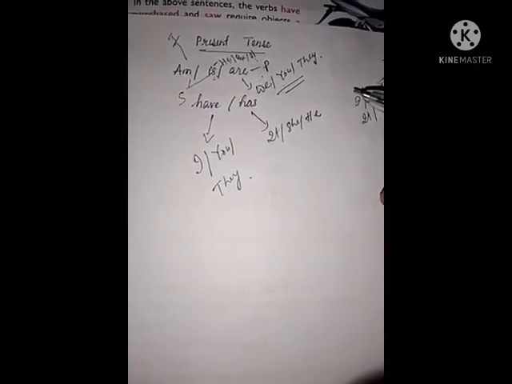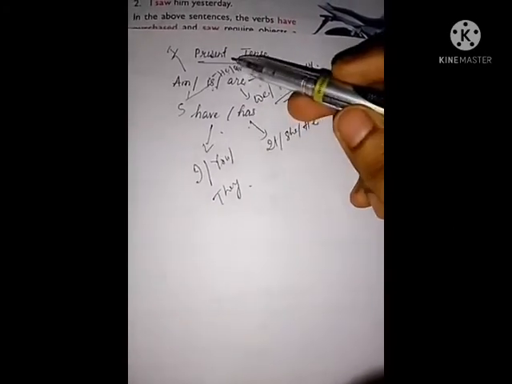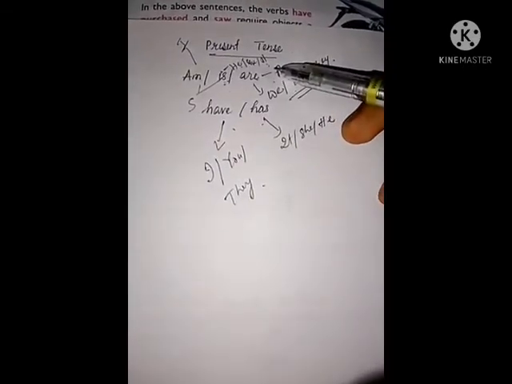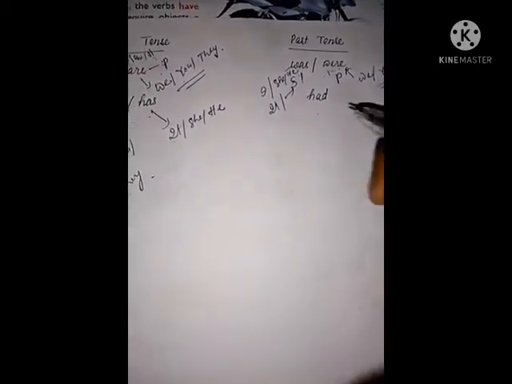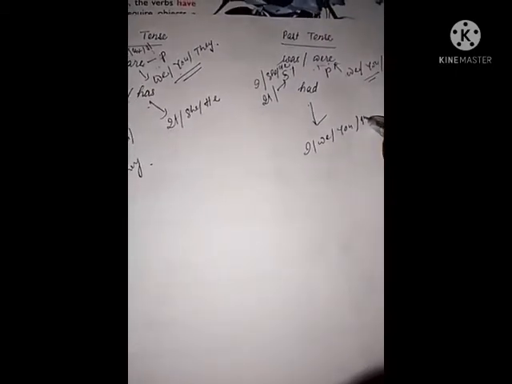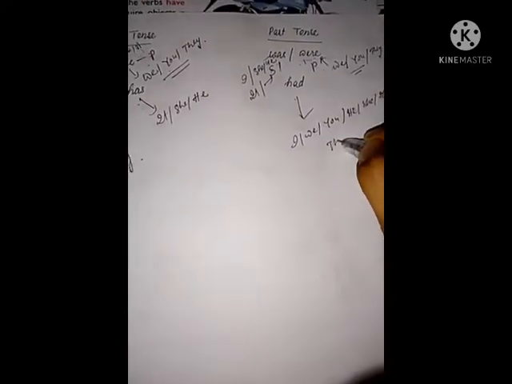Have and has are used in present tense, and the past form of have and has is had, and had is used for all: I, we, you, he, she, they, etc. So remember this.